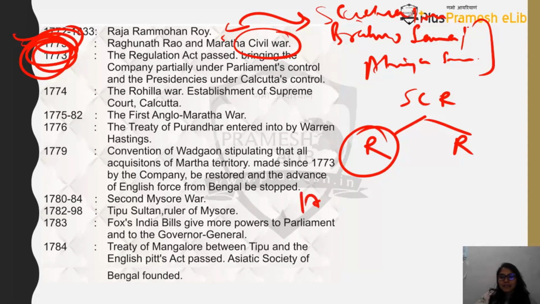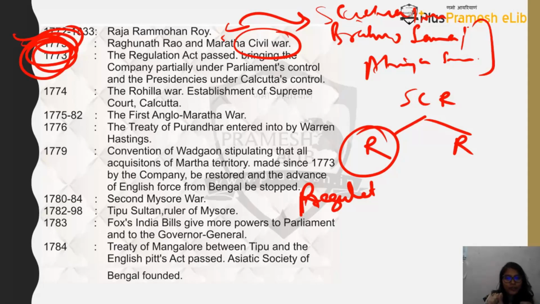So after this you will realize, till now what is happening is the English East India Company has come to India. They are only waging wars, and they are only controlling the resources. But there is a peculiar event that is happening. While the East India Company's treasury is going down, the employees of the English East India Company are becoming rich. The company is becoming poor, but people are becoming rich. Something like, for example, Kingfisher Airlines is getting bankrupt, but Vijay Mallya is becoming rich. I'm just giving it as a parallel, no connection with the real world.